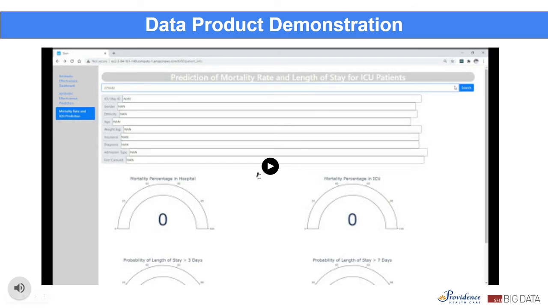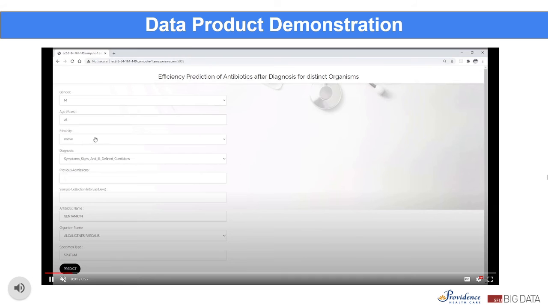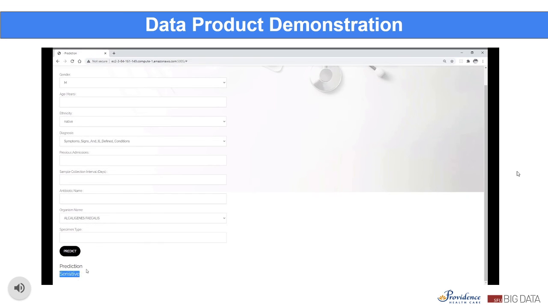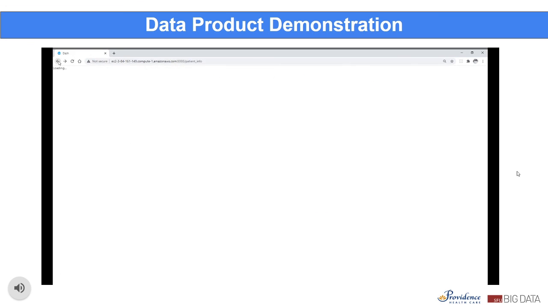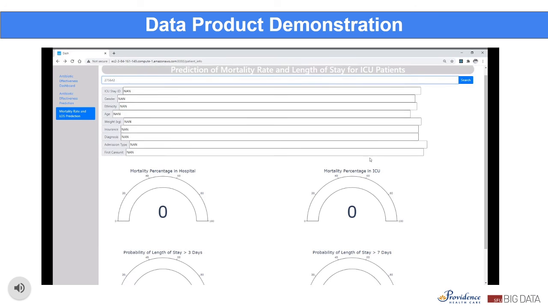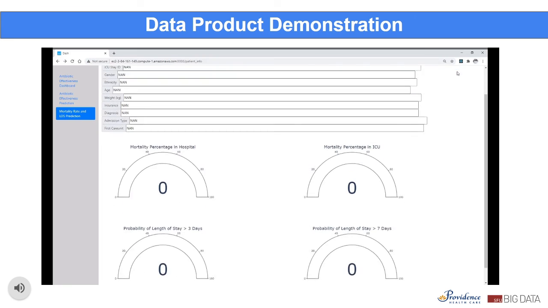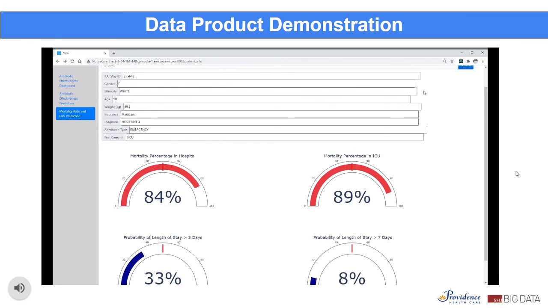Here is a live demo of predicting the resistance of an antibiotic. A caregiver can enter patient-specific details to determine if the organism is resistant or sensitive towards the antibiotic name entered. Now we will be seeing the predicted results for a patient searched by ICU Stay ID. When the probability is below 50%, the gauge bar has a blue color. When the probability is above or equal to 50%, the gauge bar will turn red and alert the caregiver.